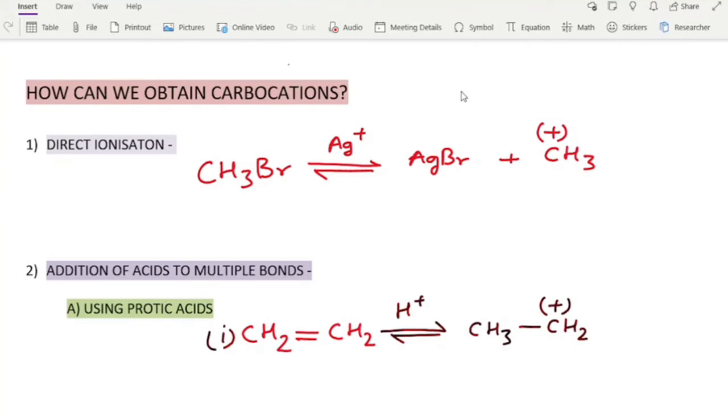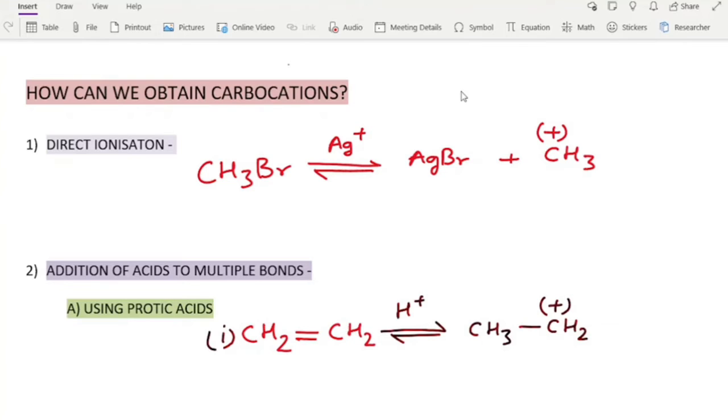Now, how can we obtain these carbocations? There are some simple techniques by which we can obtain carbocations. The first one is direct ionization. In this method, we take some compound like an alkyl halide.